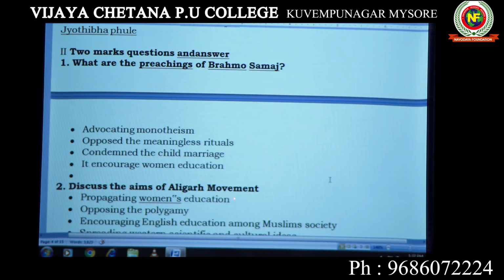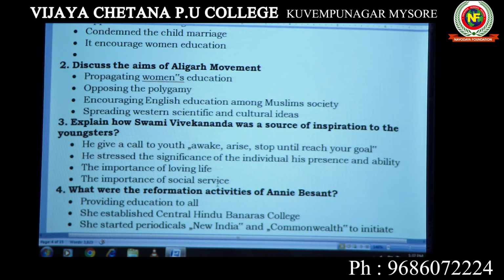Then discuss the aims of the Aligarh movement. The Aligarh movement is a different one because it took place in Muslim society. Propagating women's education. Muslims were encouraged to take up women's education. The Aligarh movement was started by Sir Syed Ahmad Khan. He was in favor of women's education. Then opposing polygamy, then encouraging English education among Muslim society, spreading Western scientific and cultural ideas. So these are all Aligarh movement ideas.